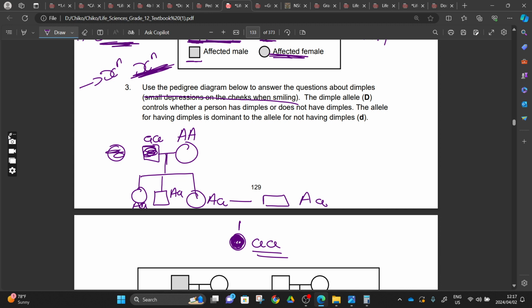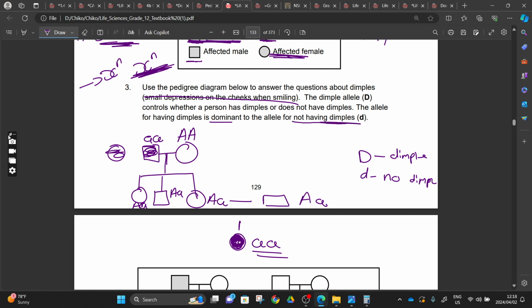The dimple allele, capital letter D, controls whether a person has dimples or does not have dimples. It means that capital D is our dominant for dimple. We say dimple, and then small letter d, no dimple. But the allele for having dimples is dominant over the allele for not having dimples.